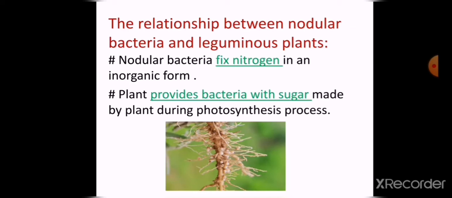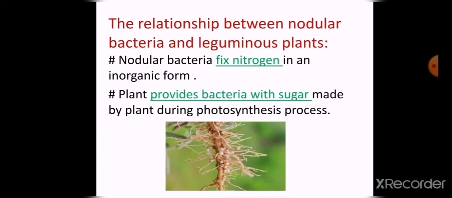So the nodular bacteria benefit from the leguminous plants because they take some sugar. But the plants benefit from the nodular bacteria because the nodular bacteria fix the nitrogen for the plant to make their own food.